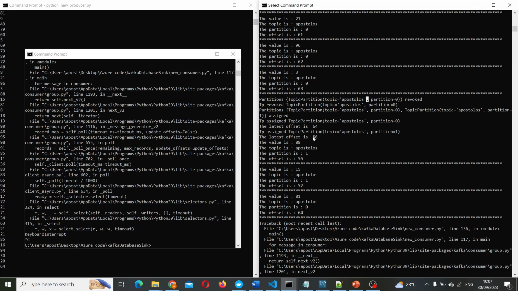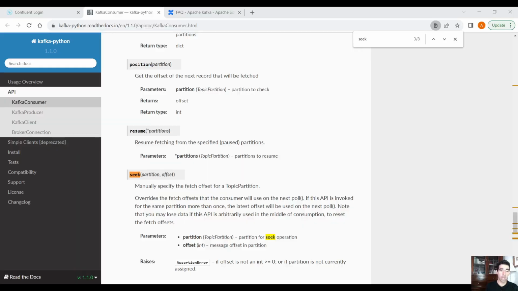And this is the whole thing here, this is the method that we want to ensure that we store the offset externally when we commit the offset as well. And if things go wrong, we will start picking up the data from that point onwards using the consumer rebalance listener. There is one caveat I would like to mention about this seek